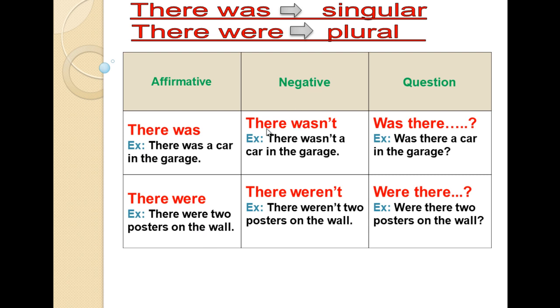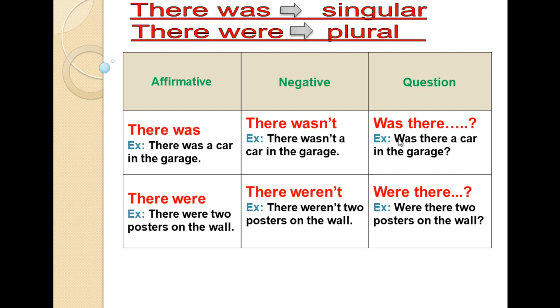In the negative, we say there wasn't or there weren't. There wasn't a car in the garage. A car is singular. There weren't 2 posters on the wall. There weren't any posters on the wall. So plural after weren't. Question: instead of saying there was, we exchange them.